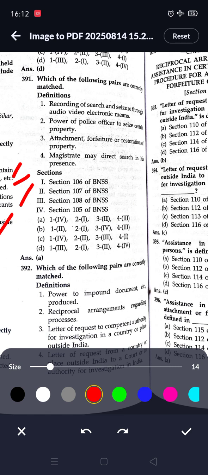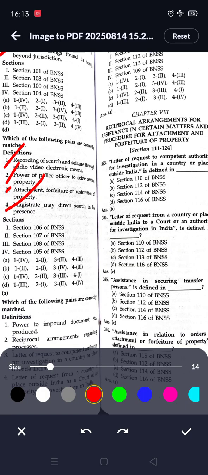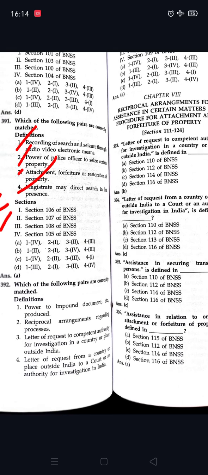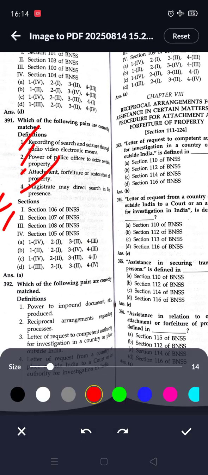Attachment for future restoration of property is given in 107. Magistrate may direct search in his presence is given in 108. So next question is, which of the following pairs are correctly matched? Power to impound document etc. when produced is given in 109.